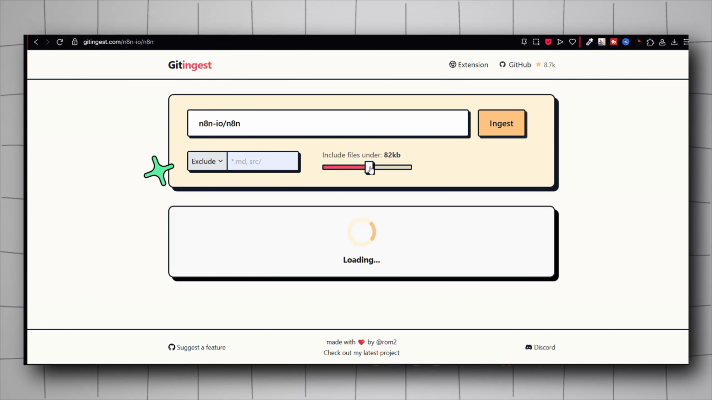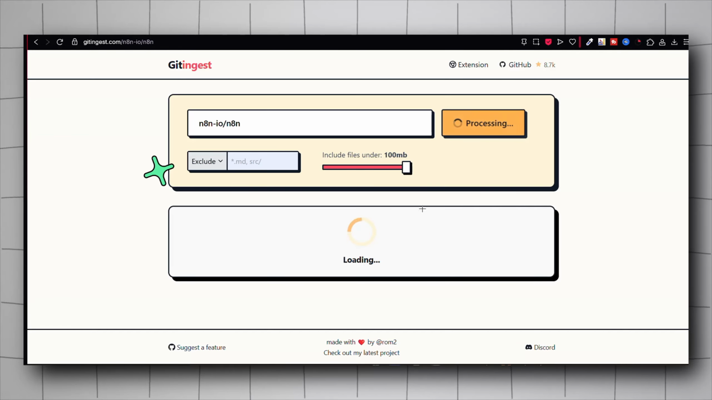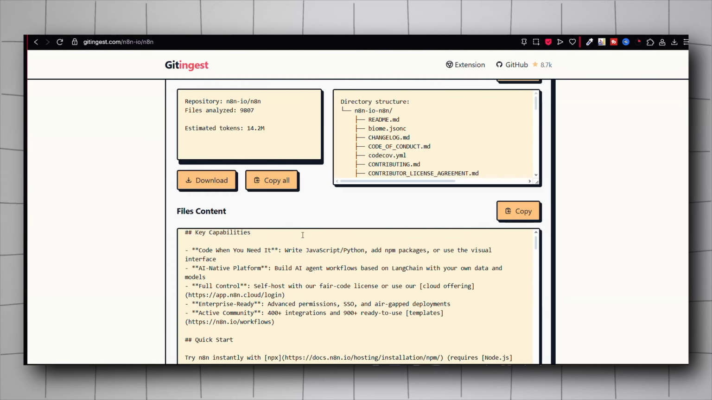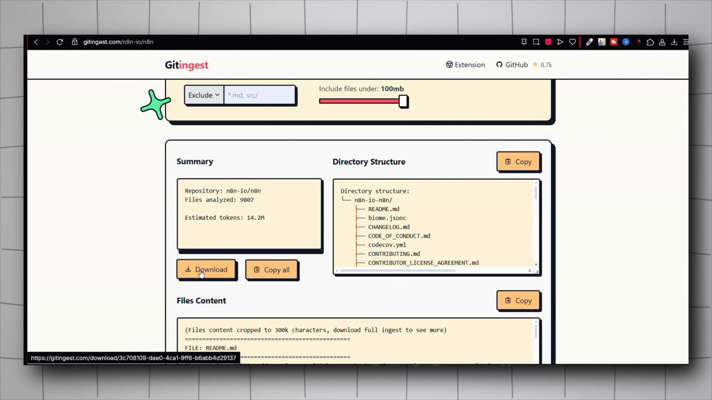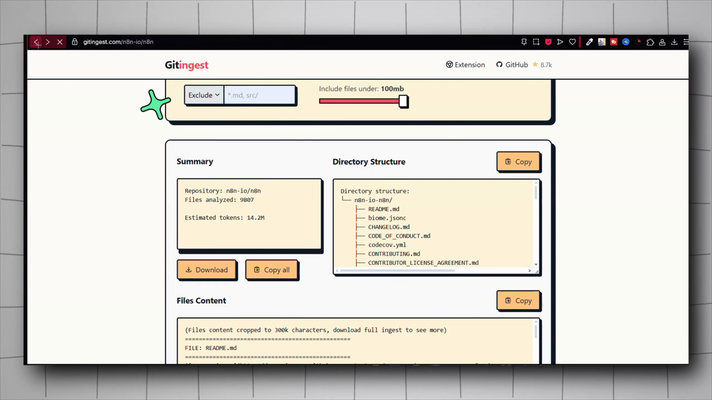Here, include files under 100 megabytes. That way we ensure that we have all the files in here. Click on ingest and wait for it to process. After it is done processing, as you can see, all the files have been turned into a txt file. Just click on download and it will download the file for you. Let's go back to the repo.